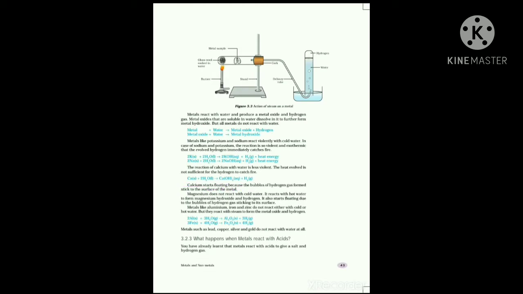Next, magnesium. Magnesium doesn't react with cold water. Magnesium does not react with cold water, but it reacts with hot water and produces magnesium hydroxide and hydrogen gas. Are you clear? Magnesium is a metal, but it doesn't react with cold water, but it reacts with hot water. Magnesium reacts with hot water to produce magnesium hydroxide and hydrogen gas.